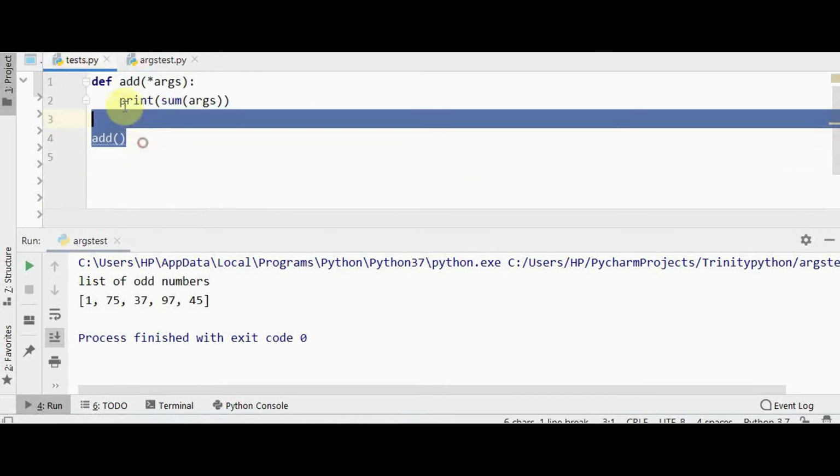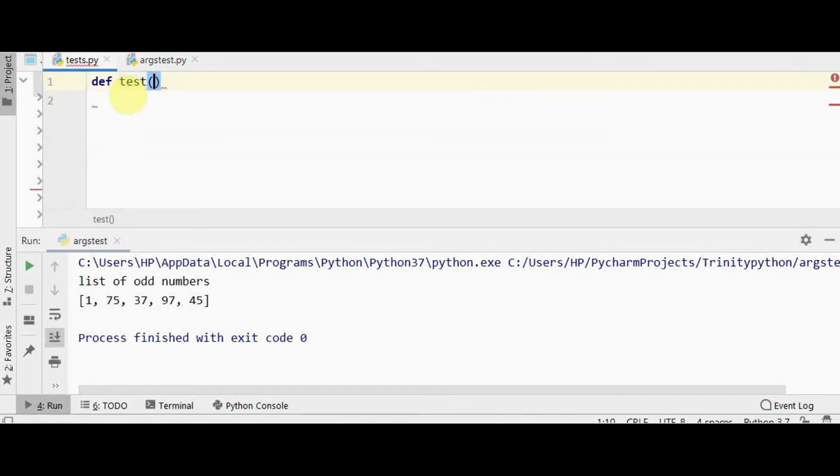And we can also calculate the number of passed arguments to a particular function. So I will use a test function to find out the number of arguments.